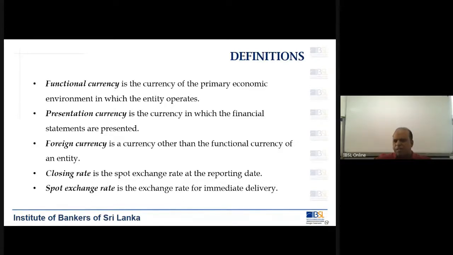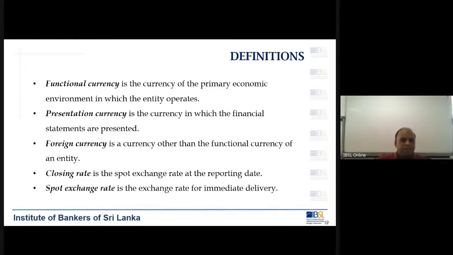Now say if there is a transaction happening today, that transaction will happen at the spot exchange rate. Now if you want to go and buy foreign currencies, you want to go abroad and you want say $500 or $5,000. But what you have in hand is rupees. So what you do, you go to the bank and you give these rupees that you have and you request for dollars from the bank. So the bank will use a spot exchange rate for this transaction, which is known as the TT selling rate.